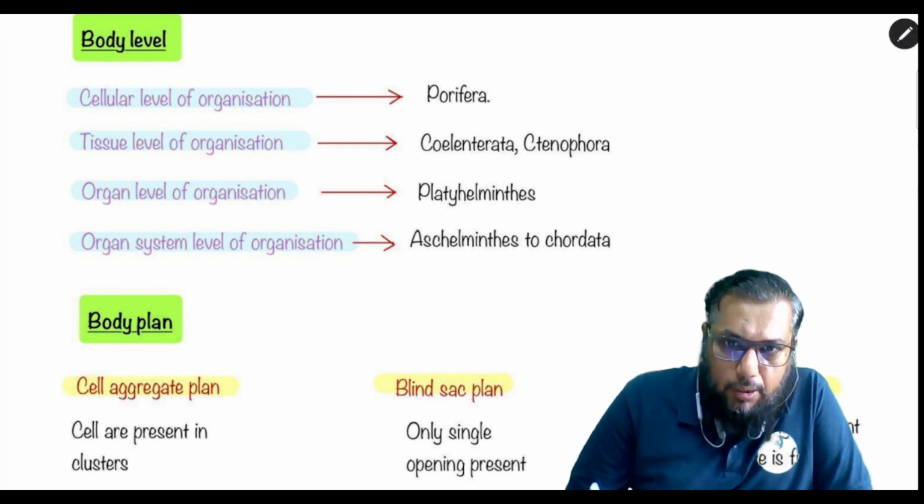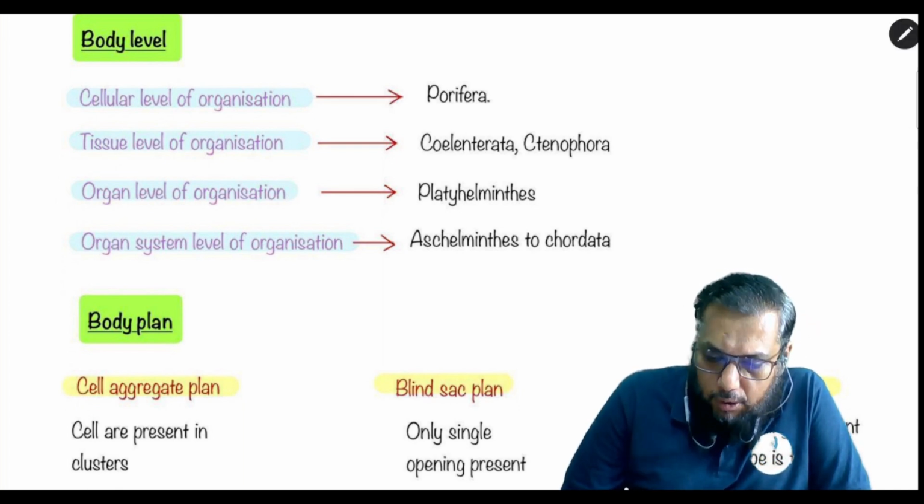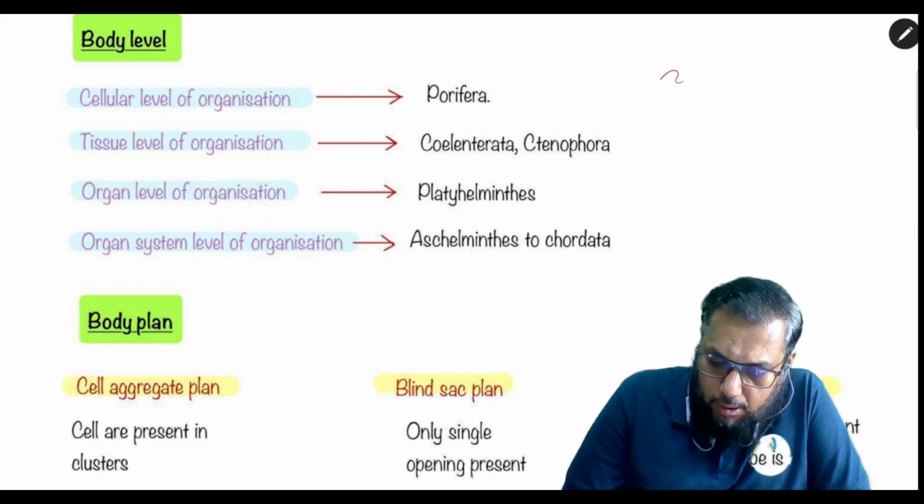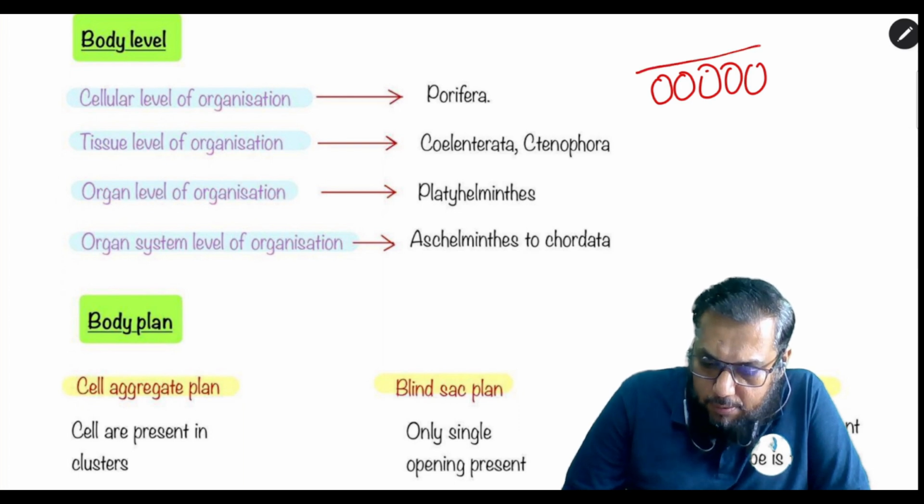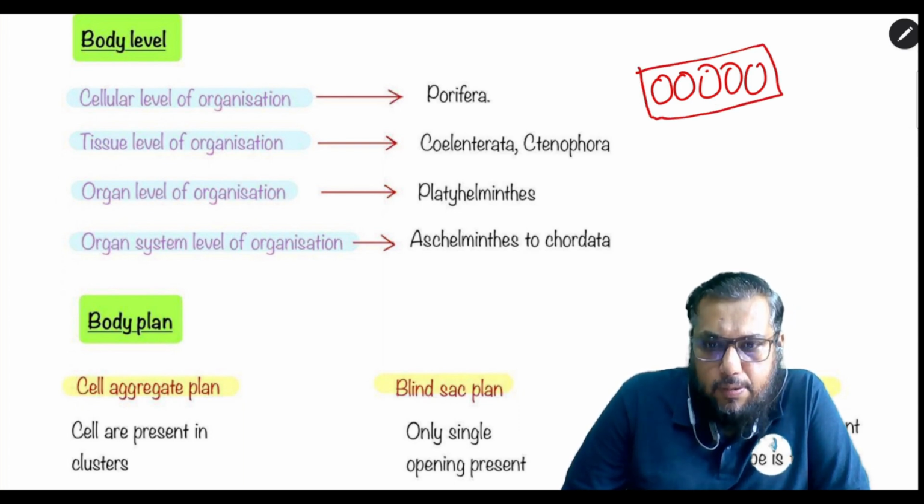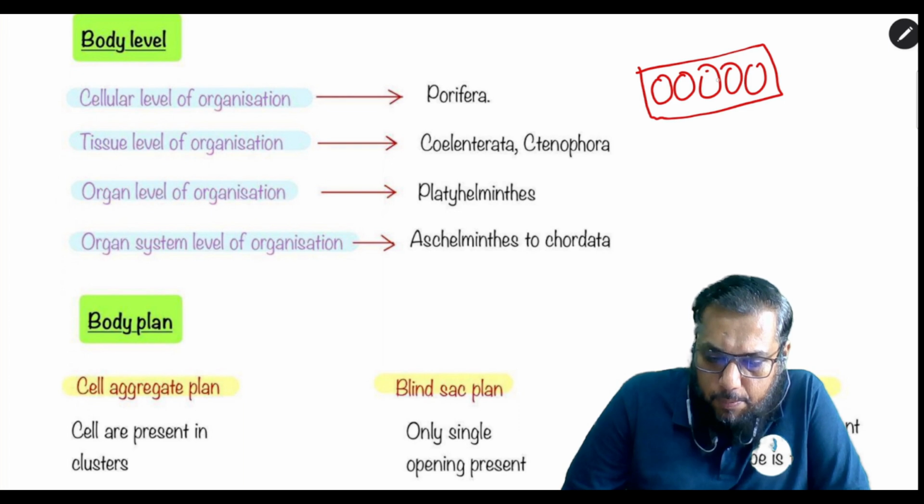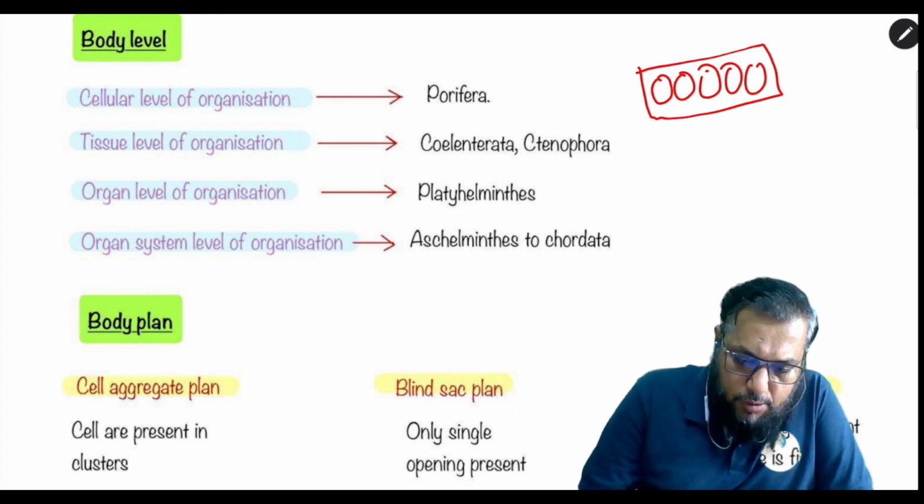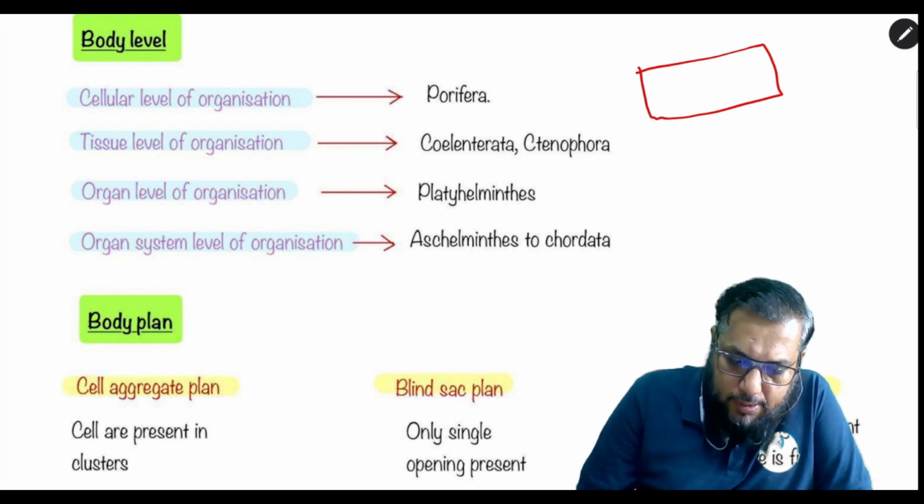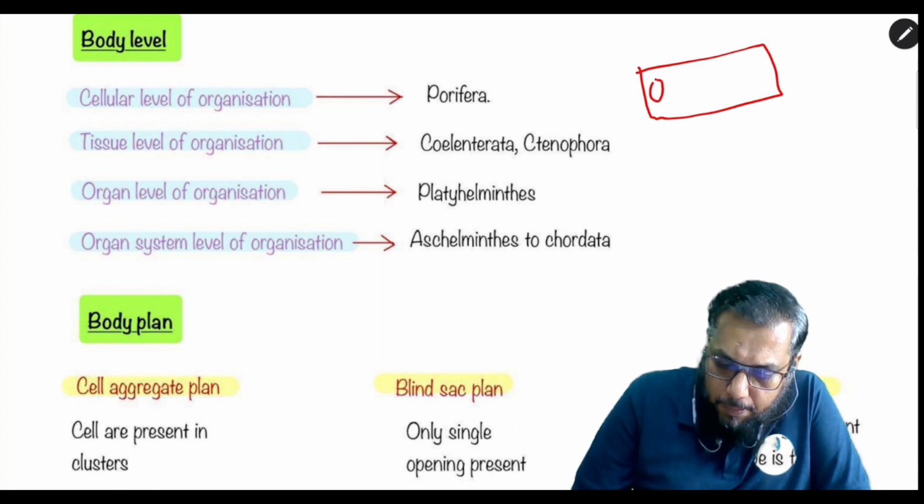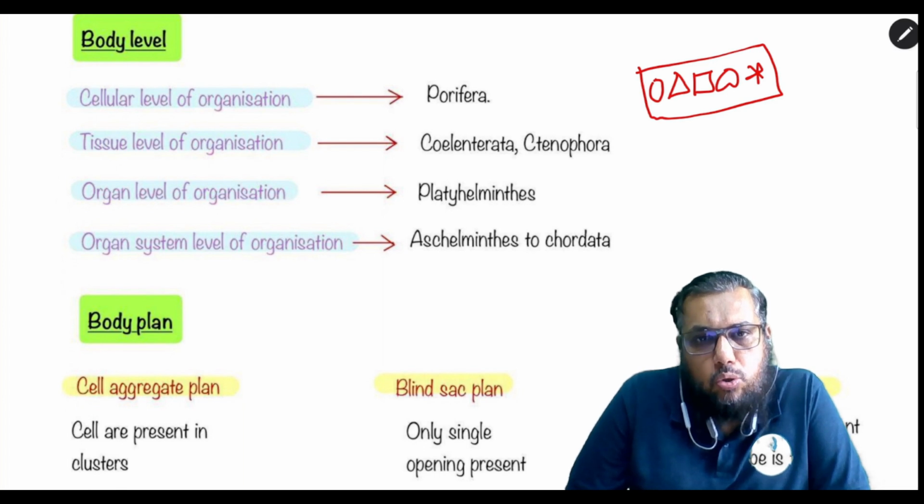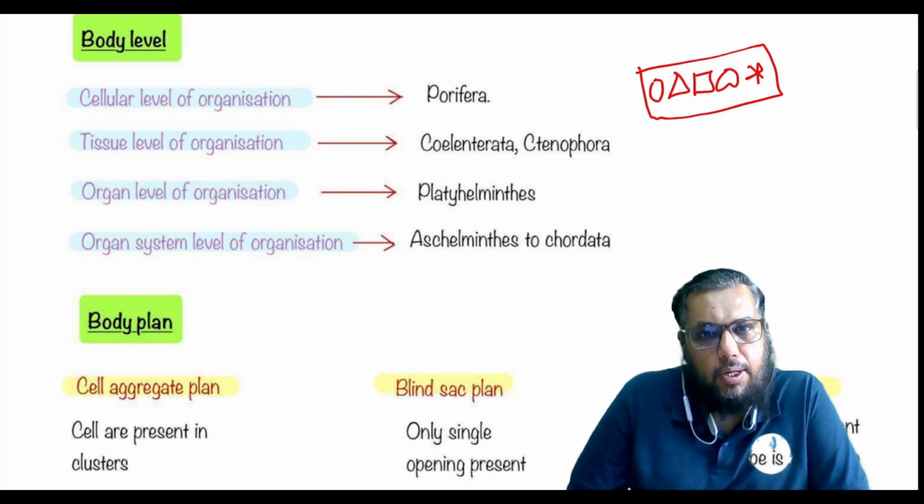So here we have to keep one point in mind that in cellular level of organization, the organism is multicellular. It is made up of many different cells. So this organism, this box, is made up of cells, and these cells are of different types. Let me show it in this manner that the cells are of different types. These cells don't come together to form tissues. So it is a multicellular organism, but it does not show formation of tissues. That is called cellular level of organization.